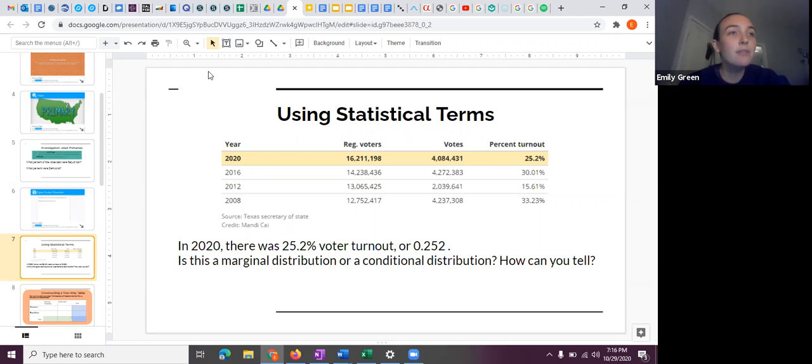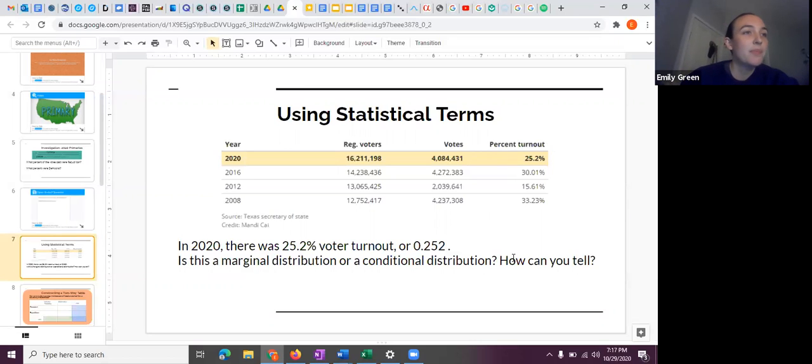So, now that we've read about the 2020 primaries, look at the data on this table, which is from the article we read. And we're going to think about that 25.2% that we see in the 2020 column. I want you to think, is that 25.2% or 0.252 a marginal or a conditional distribution? Take 1 minute to think for yourself and type your answer in the chat. Pause for 60 seconds.